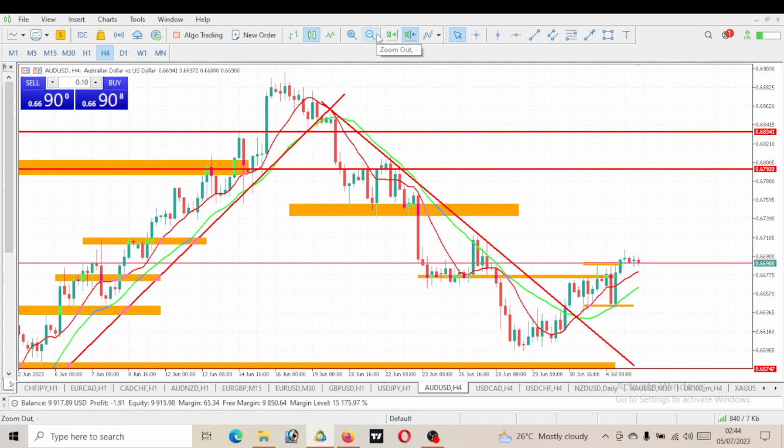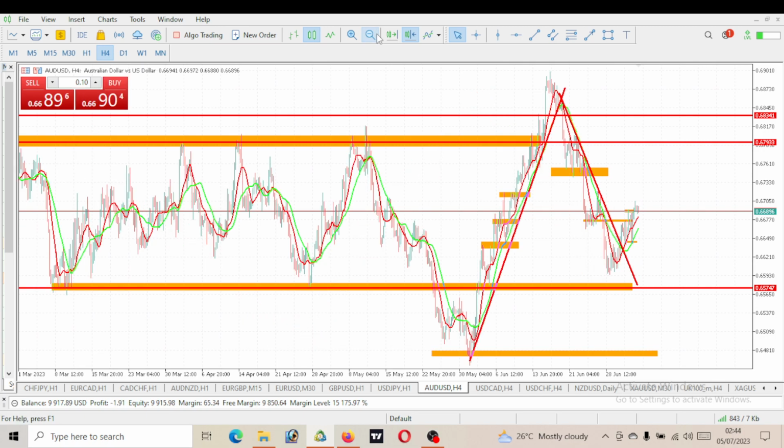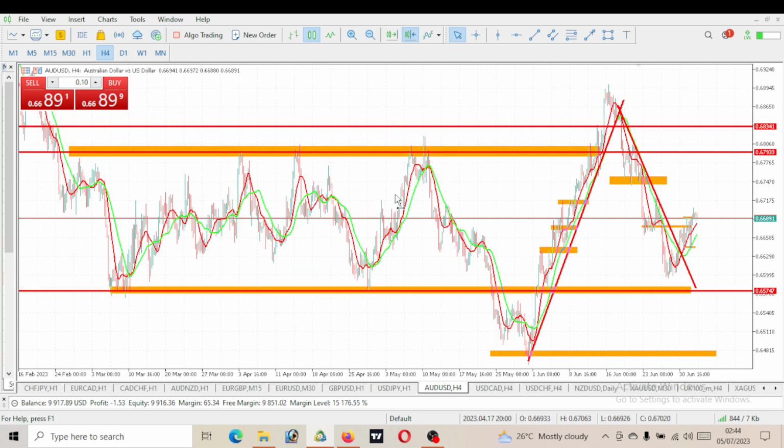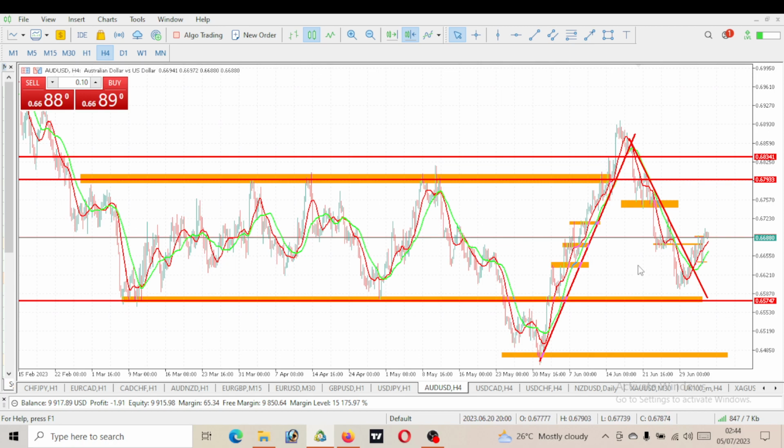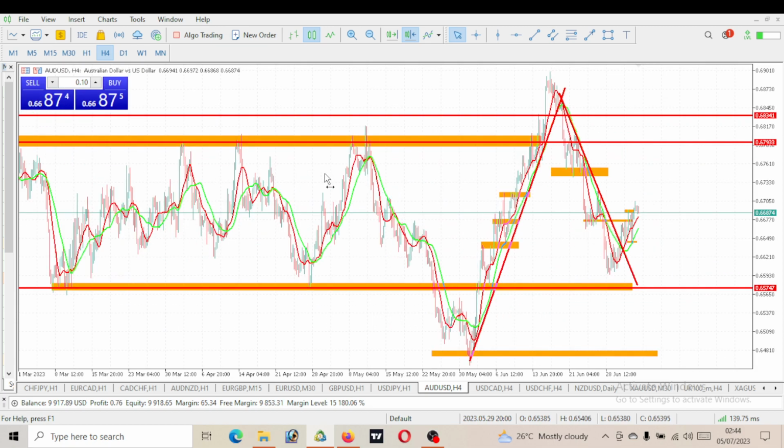Let's take a look at AUD USD for today. Let's start with this movement. We can see that AUD USD has literally been ranging within this level. This will be seen as the support level, right? And this would be seen as the resistance. You see, from this support level, price came to our resistance, then dropped to our support, came to our resistance.